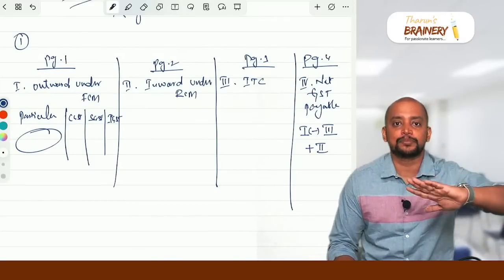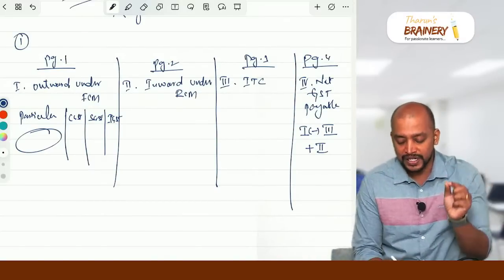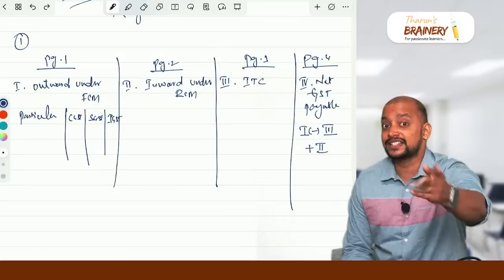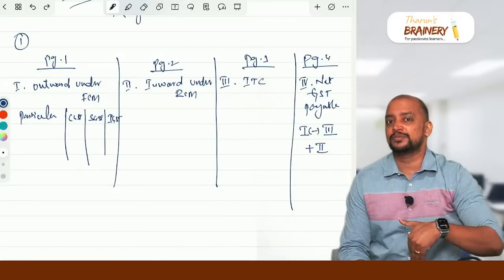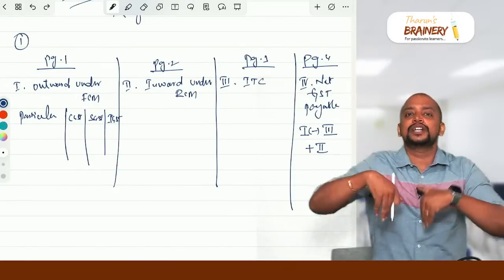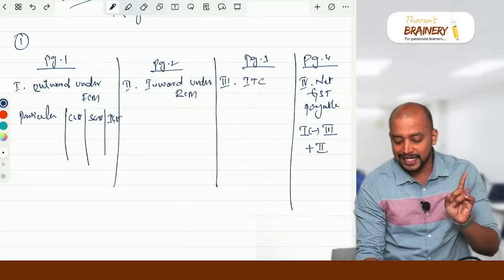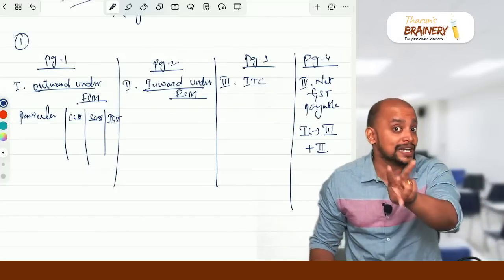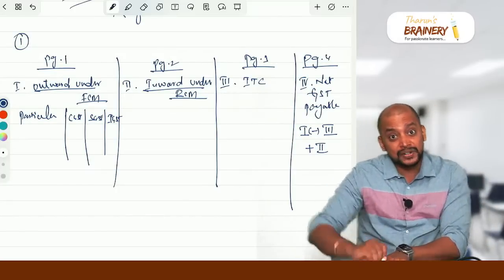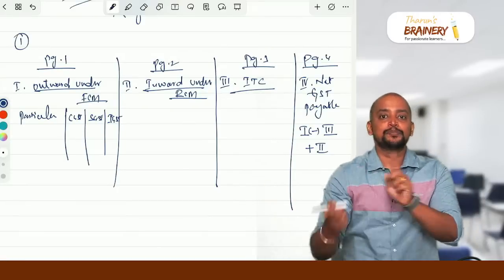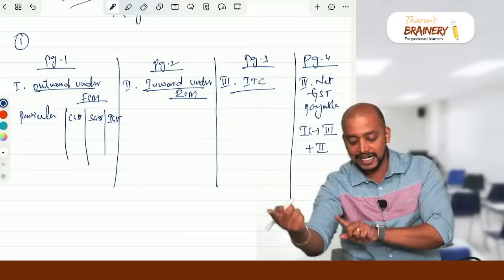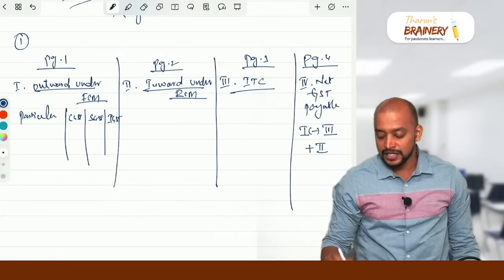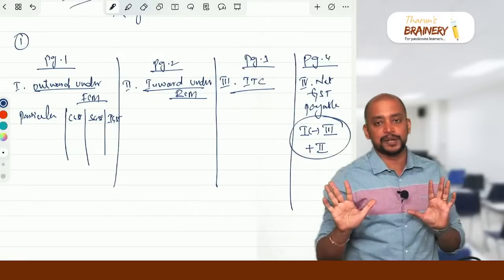Whenever you have an outward supply, the moment you read the transaction, you know that it is an outward supply. Put it in statement 1 as outward supply under FCM. Outward supply under RCM, you should not put in the liability at all, because it's not your liability. Outward supply under RCM is that person's liability, don't add it to your liability. Outward supply under FCM alone we need to put here. Then whenever we have some inward supply under RCM, remember there are 2 adjustments. It will come in statement 2 as well as in statement 3, ITC also. So parallelly we need to write in both places, inward supply under RCM and ITC. Like this, each and every transaction you read and update in the respective tables, so that finally you will be able to arrive at the net GST payable. So keep this in mind.